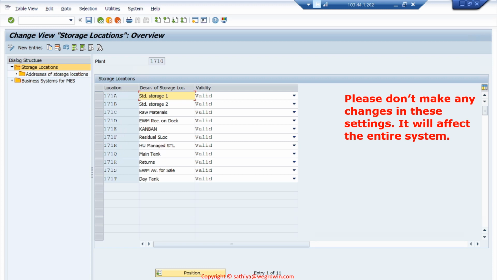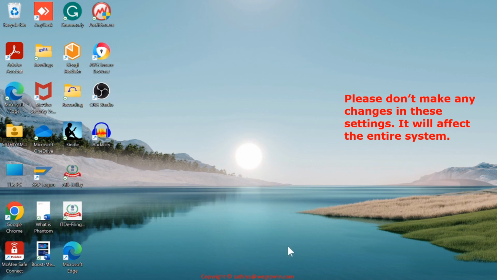So there are many functions here like validity and other things. Those things I will explain later, how this is useful, what we can do with this. Once we go through the regular transaction, then if you want to do some changes, any update or any improvement, how we can use them, I'll explain later. Okay, right.